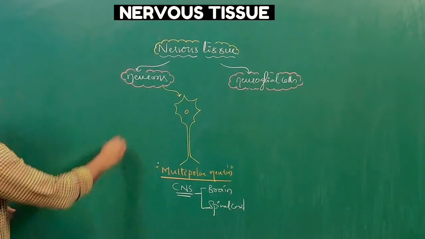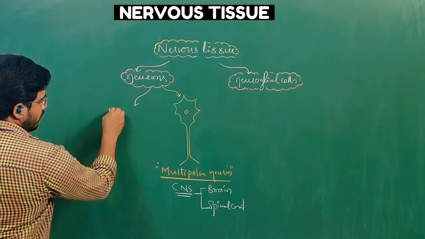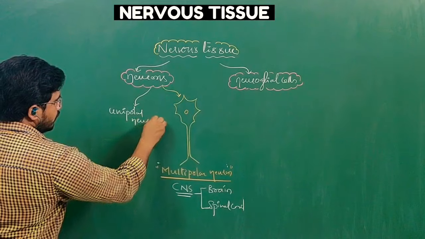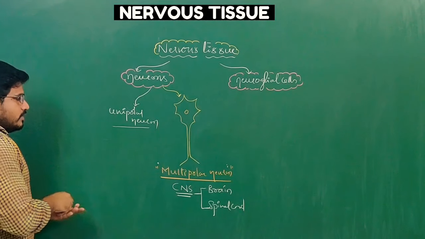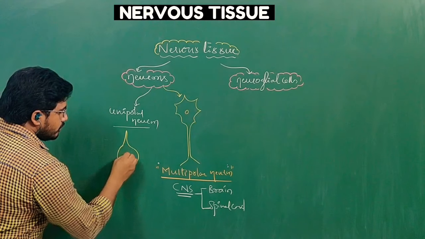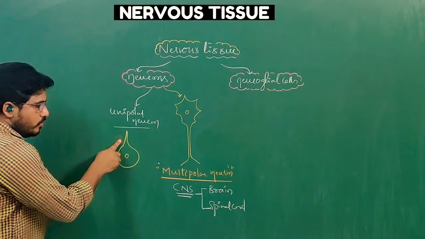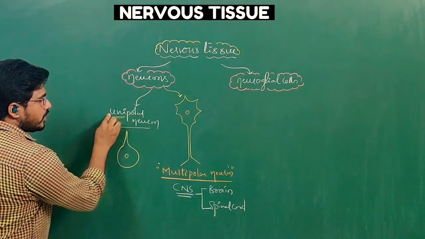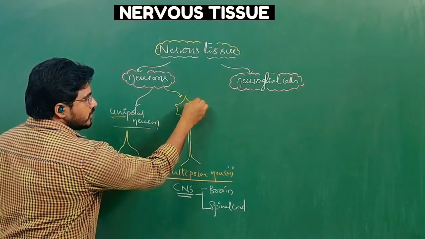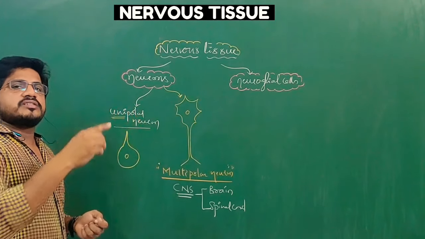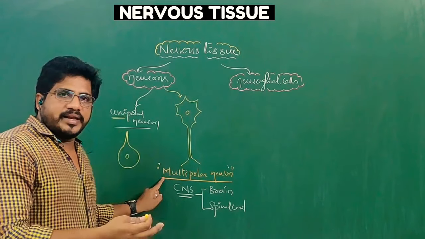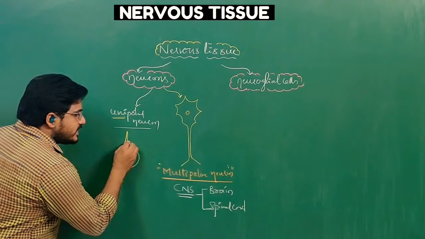Other than multipolar neurons, some neurons are unipolar neurons. So here, the number of poles per neuron is only one. So the process of the neuron is only one. That's why it is called unipolar. Uni means what? Single. In the multipolar neuron, the number of poles is many: 1, 2, 3, 4, 5, 6, 7. So many projections are there from the neuron cytoplasm. That's why it is called multi. Multi means many, whereas a unipolar neuron has only a single projection.